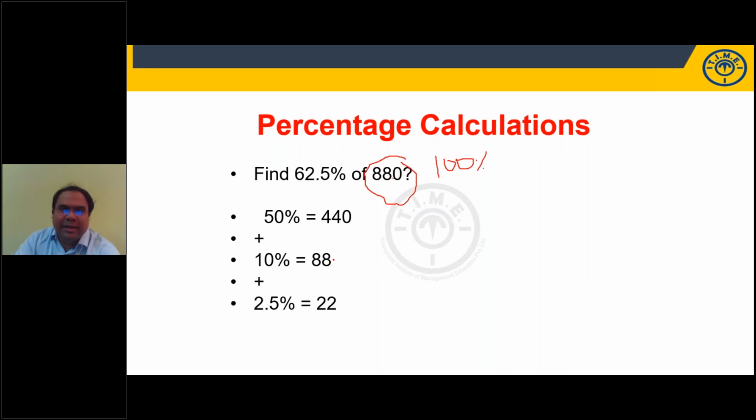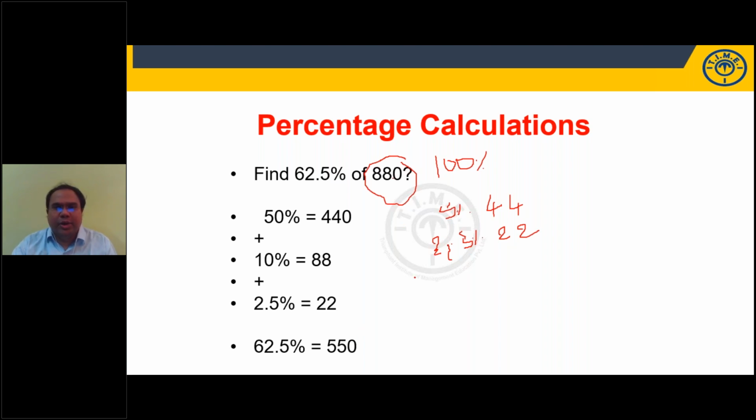Plus 2.5%. 10% is 88. 5% is 44, half of that. 2.5 percentage is 22, again half of that. Or 2.5 percentage is nothing but 1/4 of 10%. So 1/4 of 88 is 22. And students will get 550.